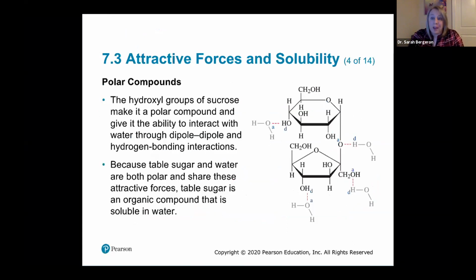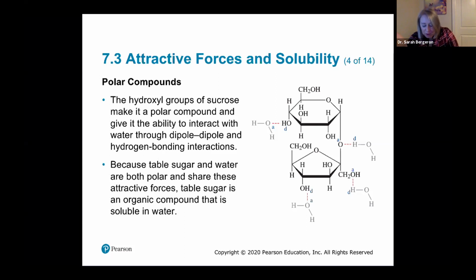Let's talk about some polar compounds. Remember we talked about sugar. And our table sugar is sucrose, right? And sucrose is very polar. Remember, every time we've drawn all of these sugars, all the time we're like, okay, what carbon are we on? Is that hydrogen and hydroxyl? Hydrogen, hydroxyl, hydroxyl, hydrogen. Well, all those hydroxyl groups, guess what? They can participate in hydrogen bonding and dipole-dipole interactions. And so they're very polar.